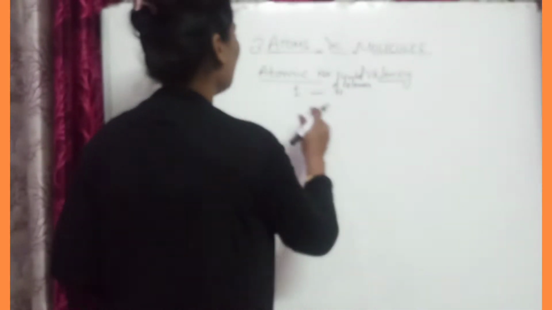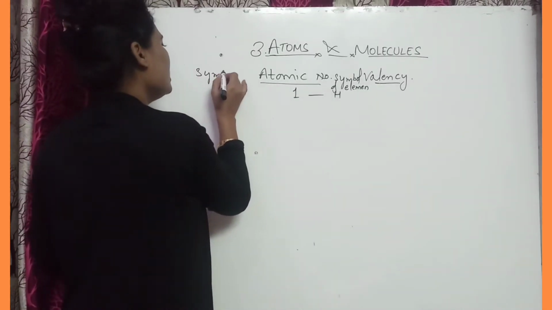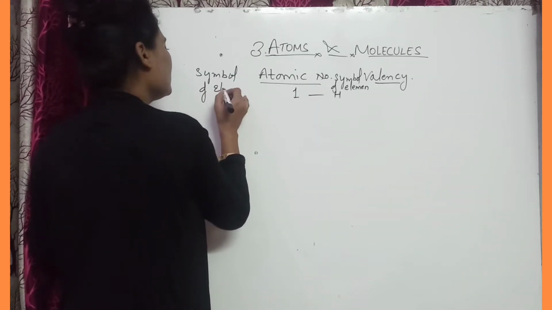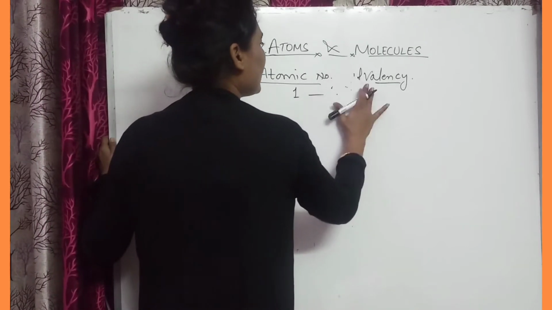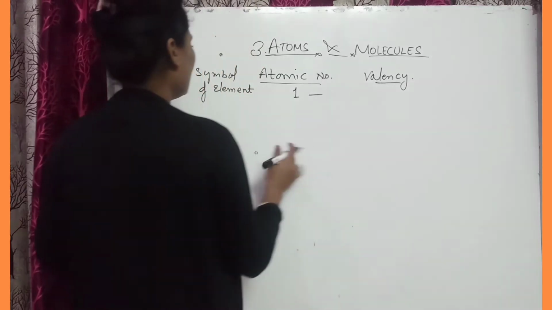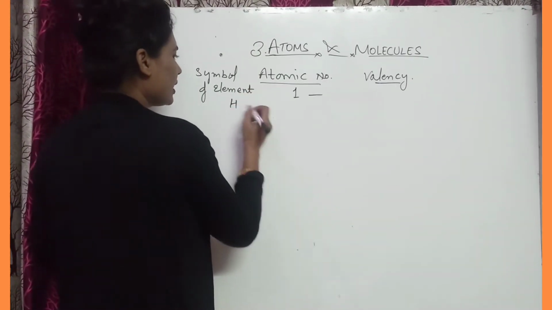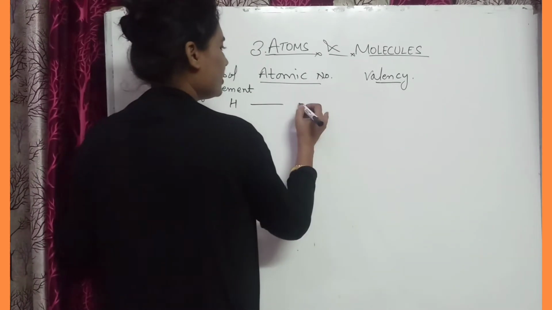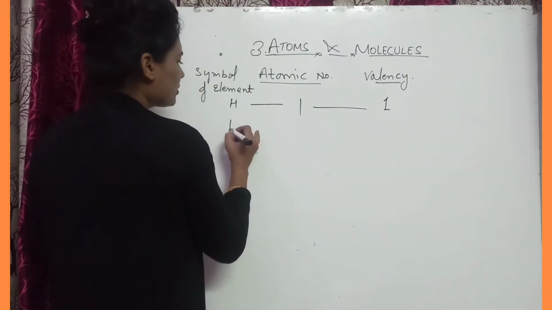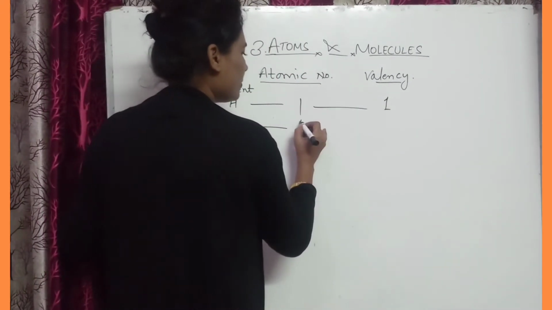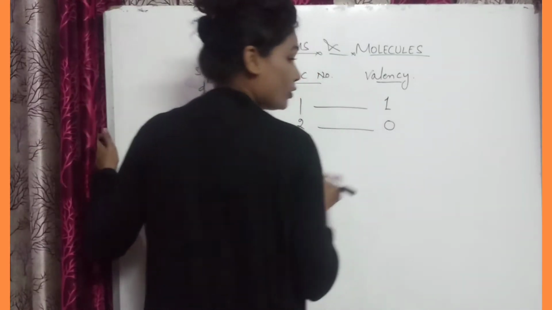Hydrogen, it is a symbol of element, or you can write symbol of element here. Here atomic number and here valency. Okay, symbol of element hydrogen, H, then atomic number is 1, its valency is 1. Okay, now He, its atomic number is 2, valency is 0.